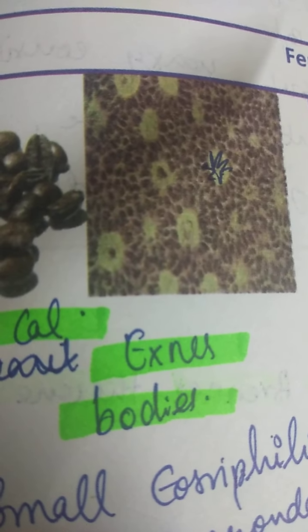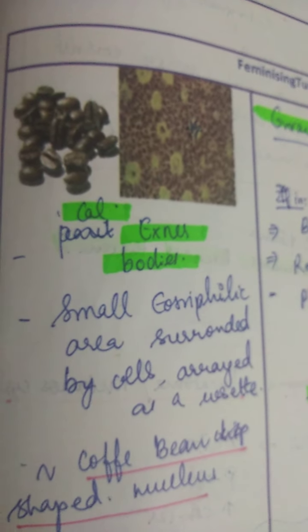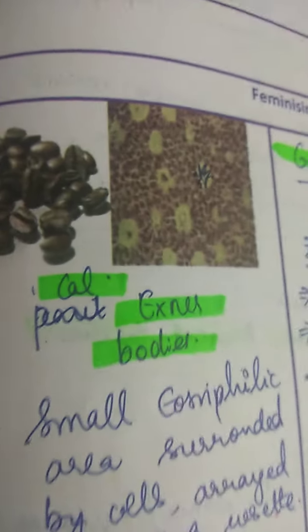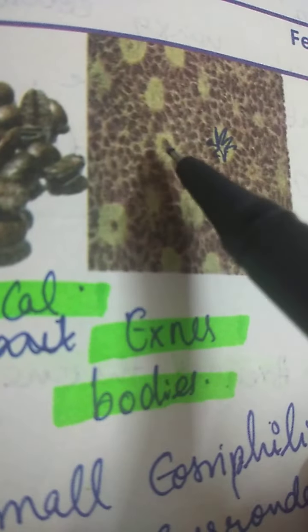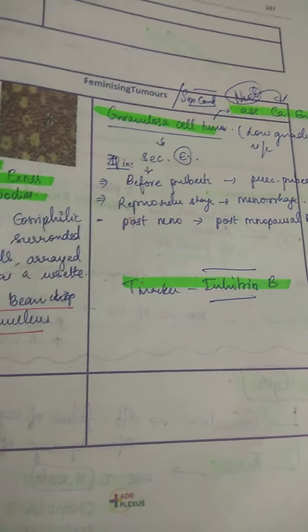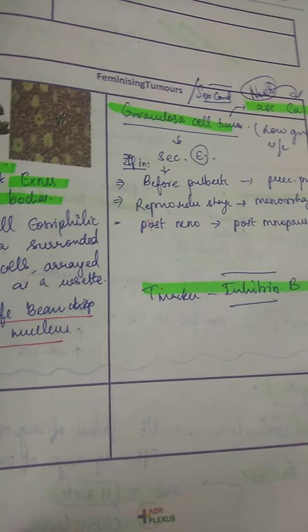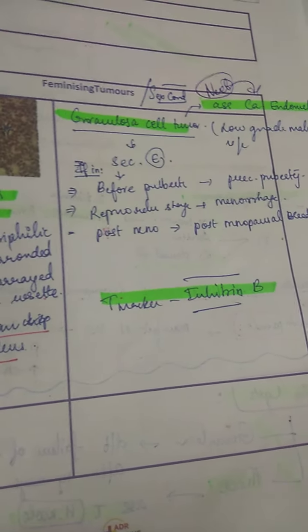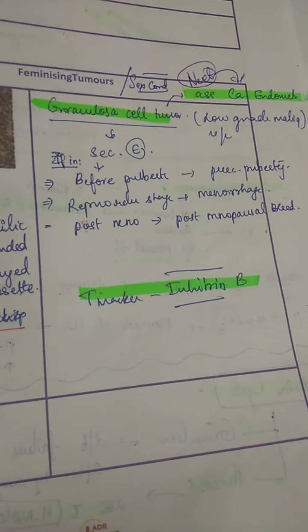These small eosinophilic areas will be surrounded by cells, like a rosette. So this is known as the Call-Exner body, or you can also say coffee bean nuclei. And what is the tumor marker here? It will be inhibin B. Alright, so this is a low grade malignant tumor.